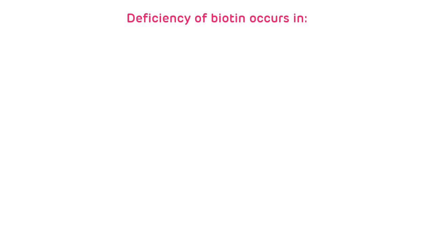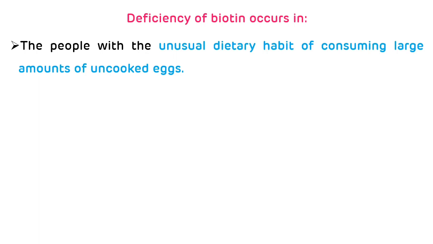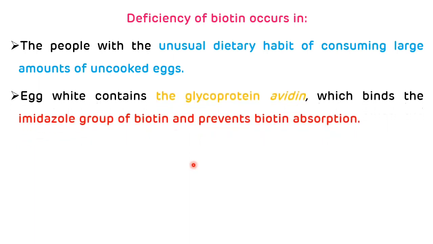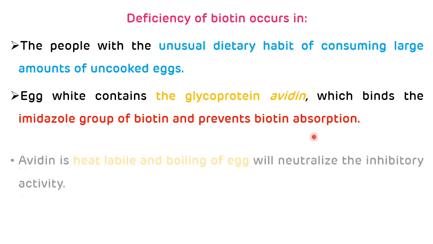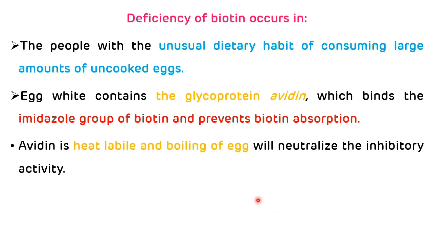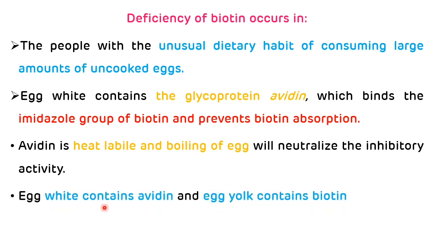Now we will see causes of biotin deficiency. So the first one is people who consume a high amount of uncooked eggs. Egg white contains the glycoprotein avidin, which binds the imidazole group of biotin and prevents biotin absorption. Avidin is heat labile and boiling of egg will neutralize the inhibitory activity. Egg white contains avidin and egg yolk contains biotin.